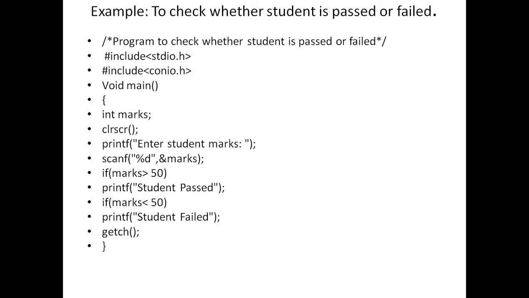So now just take a sample example, one program based on the simple if statement to check whether a student has passed or failed. What we do here is take marks as an integer variable, then enter the student's marks. We can take the variable value at runtime, then use the scanf function to enter the marks, meaning accept the value of marks. If marks is greater than 50, then the student has passed. If marks are less than 50, then the student has failed, right? Meaning, based on the condition the statements will be executed.